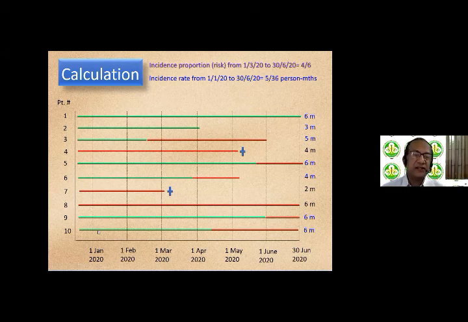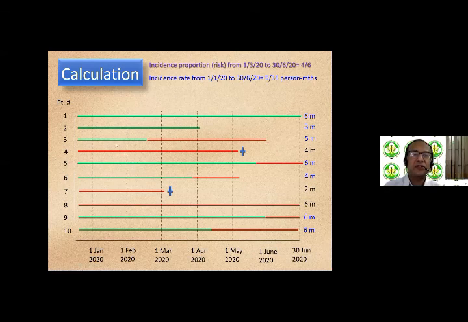Now, incidence rate is the cumulative duration for which they were all followed up. So we need to add up these months for which these subjects were followed up. So effectively, we will have to add up 6 months plus 3 months plus 5 months. That is to account for patients 1, 2, and 3. Then 6 months and 4 months for patients 5 and 6. And 6 months and 6 months for patients 9 and 10. So I marked them all in blue, the ones that are under consideration. So that totals up to a total of 36 months. So these are known as 36 person months.